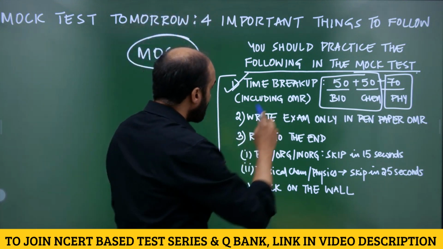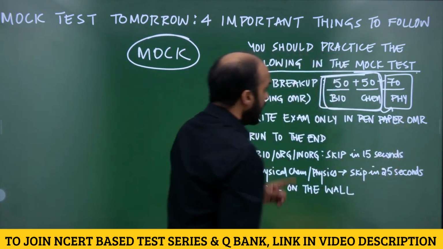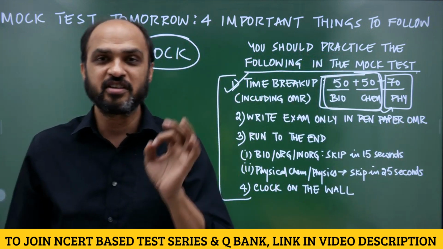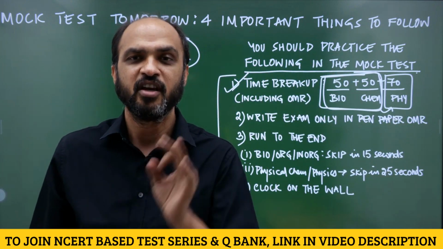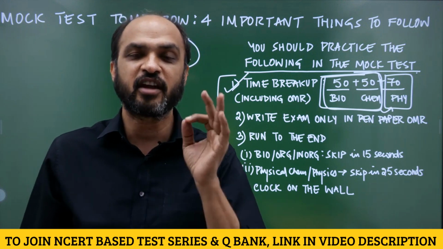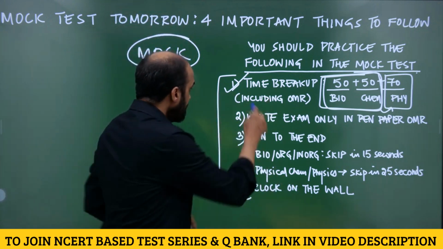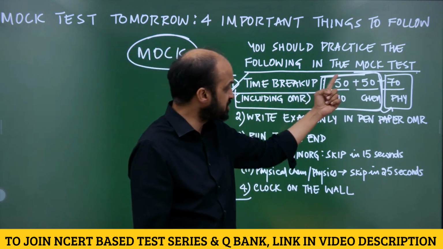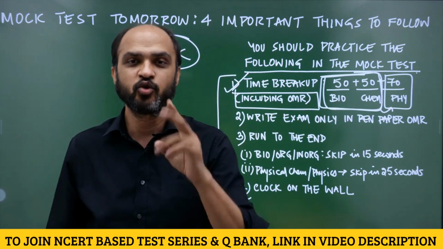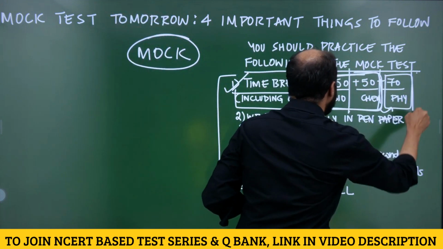So it is very, very important that when you do bio and chemistry like this, you get time for physics. Otherwise, the reality of this is 180 questions, 180 minutes. If you don't do bio and chemistry in 50 minutes each, you will not get 70 minutes for physics, and you require 70 minutes for 45 questions of physics. And this time includes time of filling the OMR. This 50 minutes includes filling OMR. You have to fill OMR thrice, one after bio, one after chemistry, one after physics.